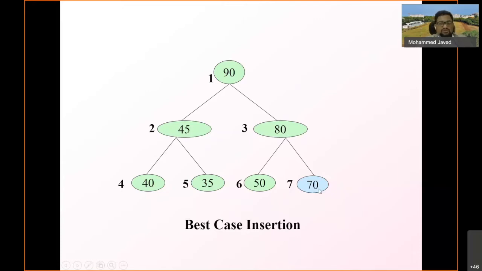So now there is no movement required. Hence, this is the best case, because you are so lucky that you inserted the value at the right position. What is the complexity here? The complexity would be omega of 1, because you have inserted the element in one go.